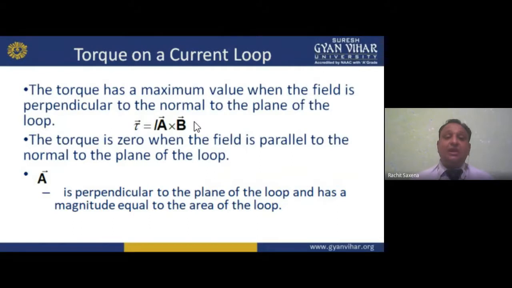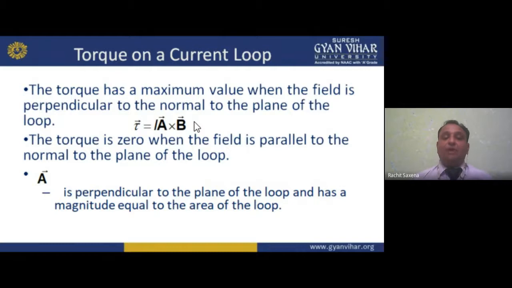Now moving forward, through this I can also write this. The torque has maximum value when the field is perpendicular to the normal plane. When the magnetic field is perpendicular to the plane of the loop, this equation will become IA into B. Why is it so, my dear student? Because sine 0 is 0 and sine 90 is 1. So theta becomes 90 degrees here, and sine 90 has the value 1, so we can say it is a maximum value.